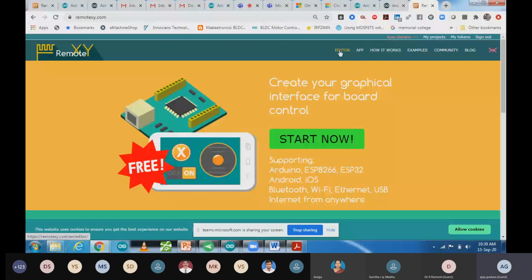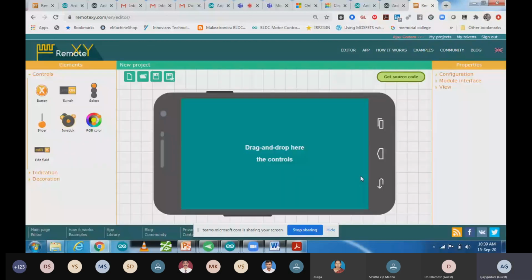So this one is my application platform that I'm going to use for making a mobile app in a very simple way, without any prior knowledge and without any coding knowledge, and you will be able to control your home appliance easily. So let's see it. First we are going to do it in a very simple way, and after that we are going to do it in a very advanced manner also, with more customization, so that you can design that app as well.